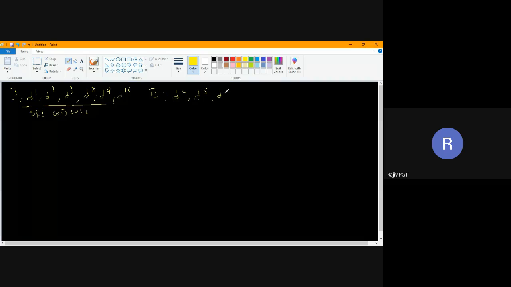d5, d6, d7. See, no need to remember such a huge list. Up to 3 I have written, from 4 to 7 I have written here, and d8, d9, d10. Now if you are answering fast, I can proceed fast. So I am going to write about d4 configuration. This is WFL, this is SFL.